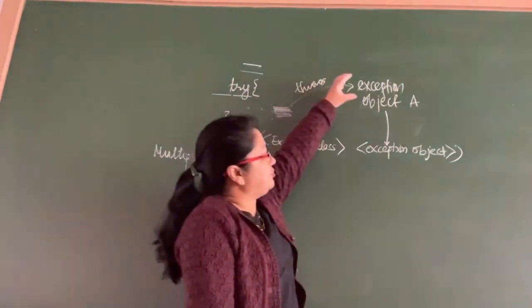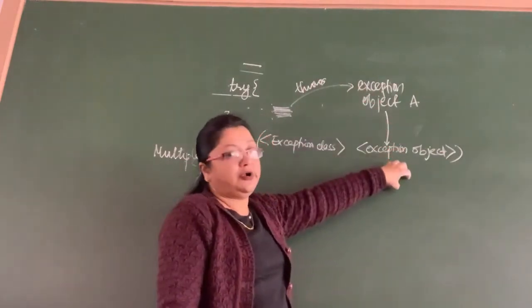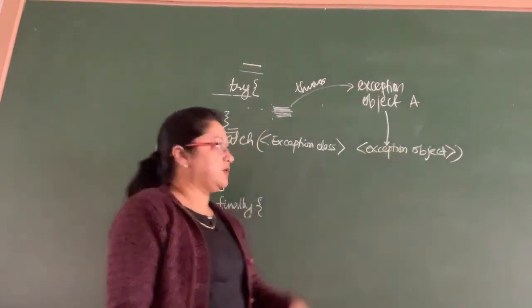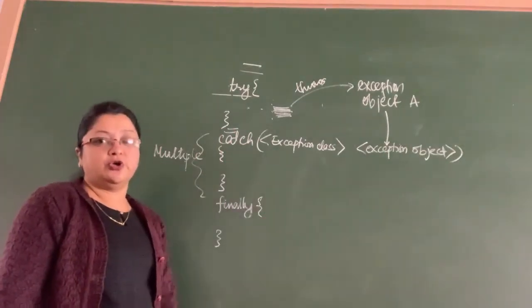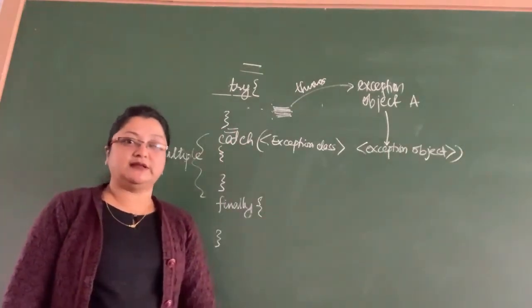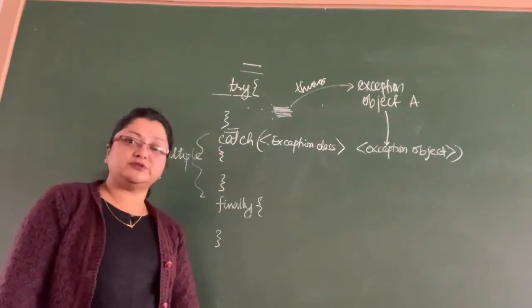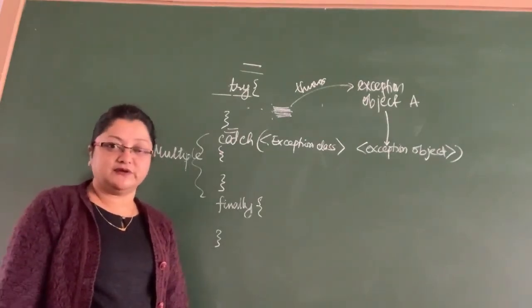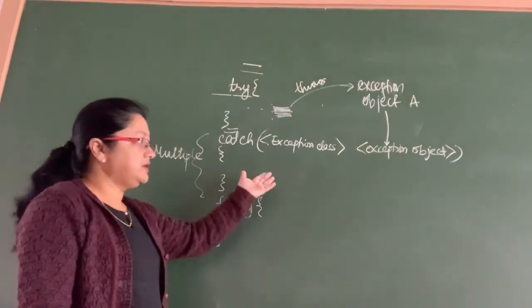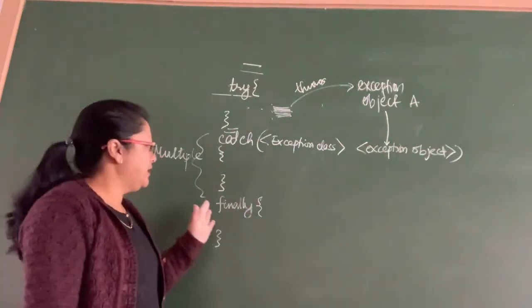The exception object is thrown in the try block and caught in the matching catch block, and then in the catch block you can put code which will be executed if that exception occurs. Here you can put some kind of error message, and then you can exit from the program.